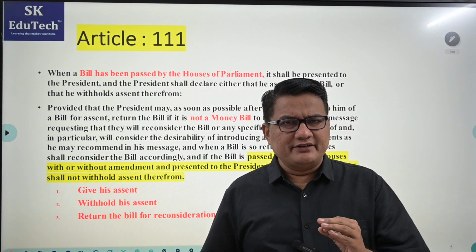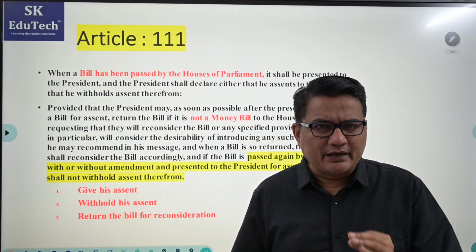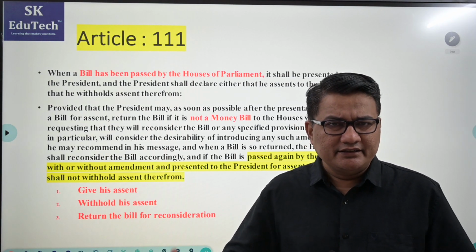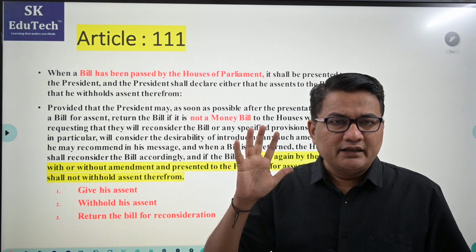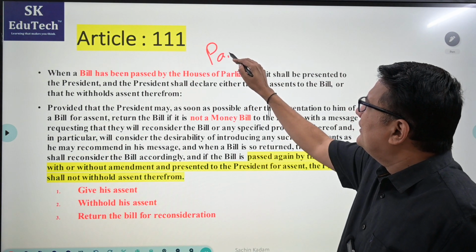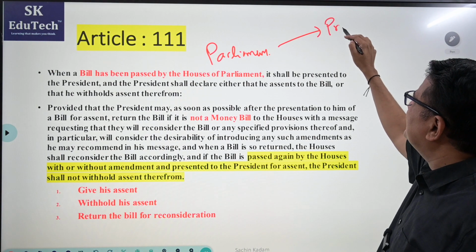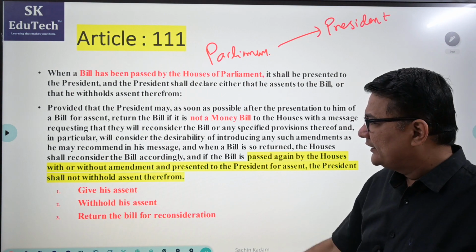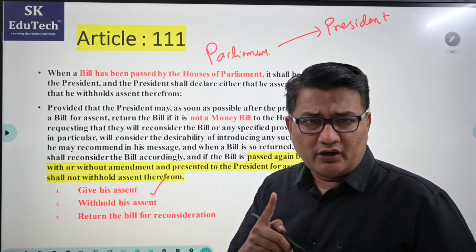Article 111 of Indian Constitution says, whenever a bill is passed by both the houses of parliament, it shall be presented to President. And then President shall declare either he assents to the bill or he withholds the assent therefrom. In simple diagrammatic form, if any bill is passed by both the houses of parliament, it will go to President. And then what can President do with the bill? One, he can assent to the bill. If he gives the assent, the bill converts into law.